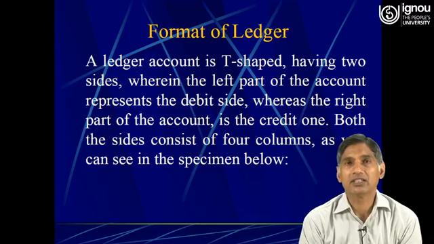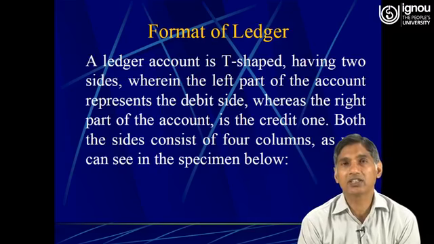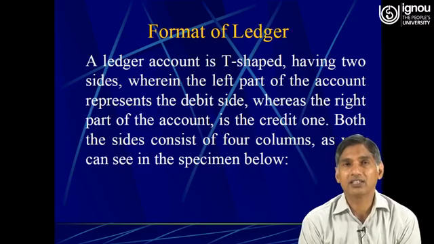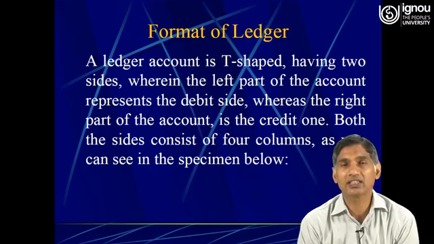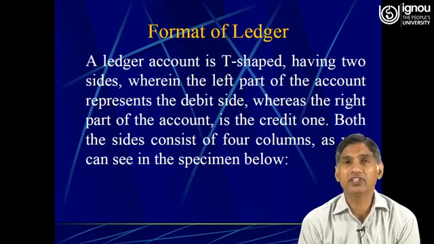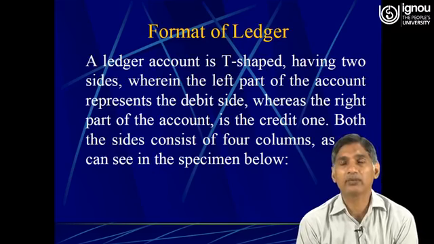It means that the particular transaction which is recorded in the book of original entry, that is the journal, is recorded at which page number of that particular ledger. So this is what we call LF, ledger folio.